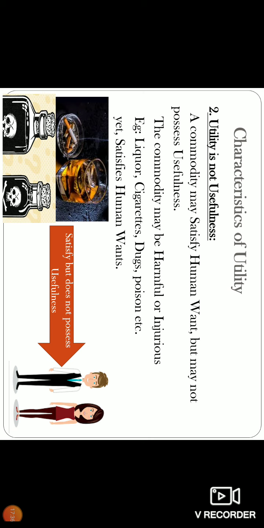So from here, moving on, utility is not usefulness. Again, is utility a usefulness? The answer is no. Utility cannot be usefulness.